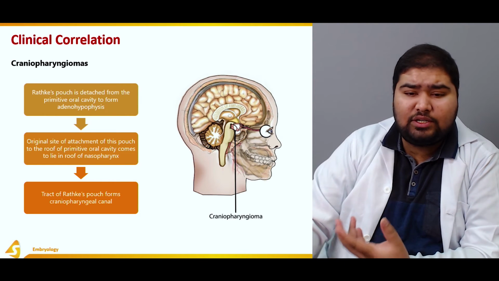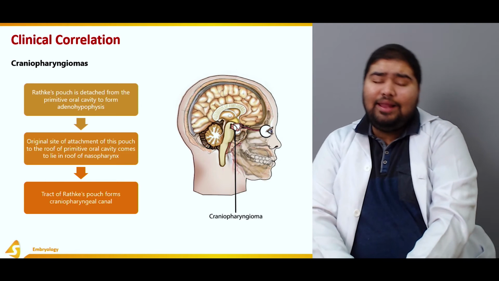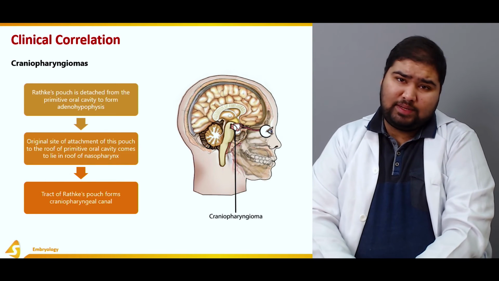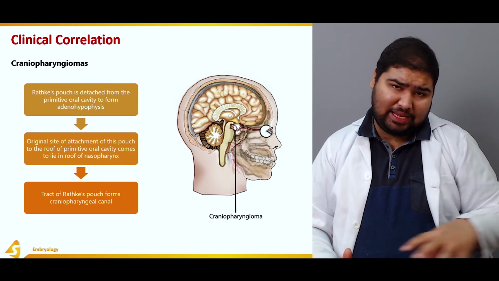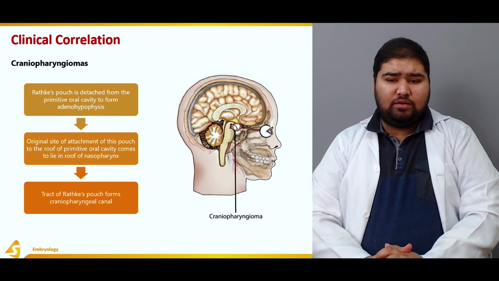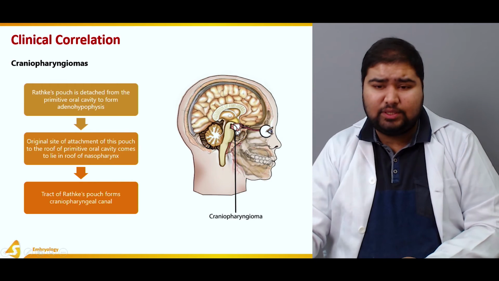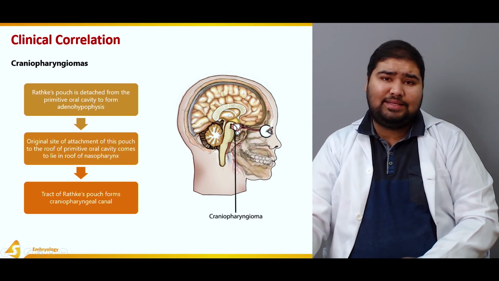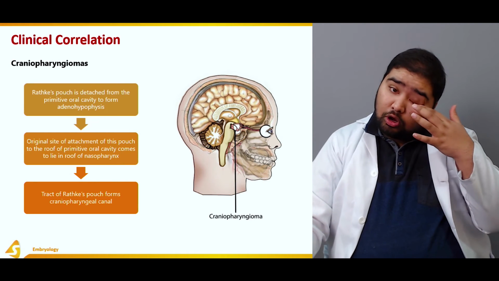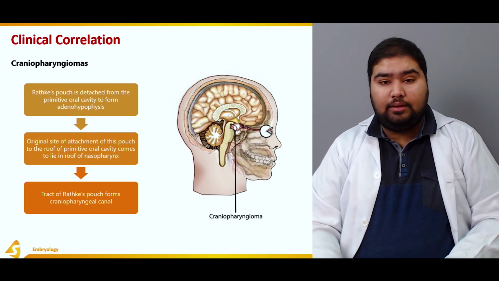The tract of Rathke's pouch forms a craniopharyngeal canal, and craniopharyngiomas are actually tumors that can lie in this canal or in the roof of the nasopharynx. So this is a craniopharyngioma shown in the figure, which lies in the roof of the nasopharynx. This is actually a tumor of Rathke's pouch or the craniopharyngeal canal.